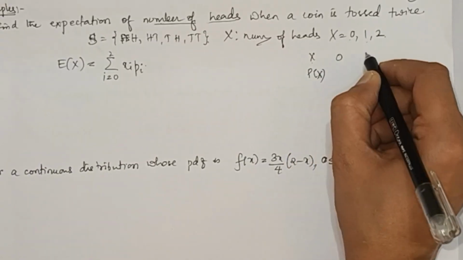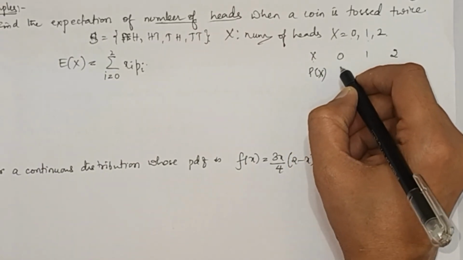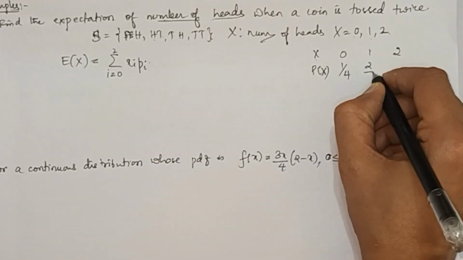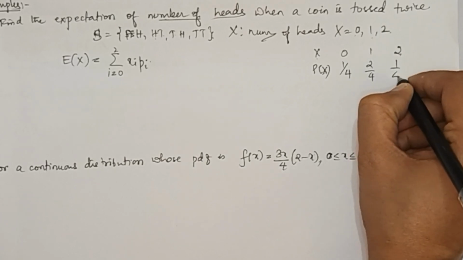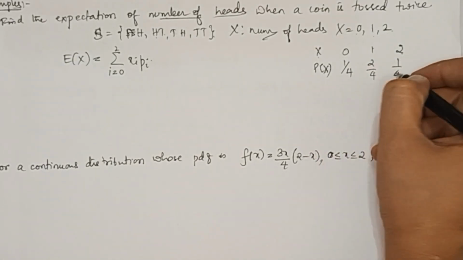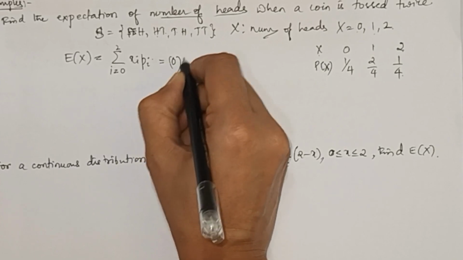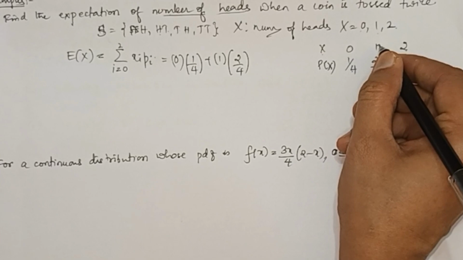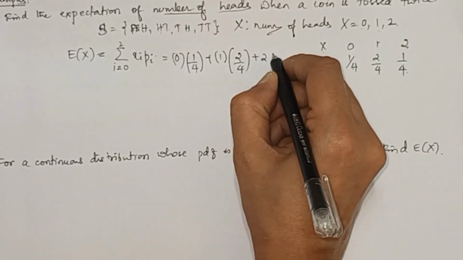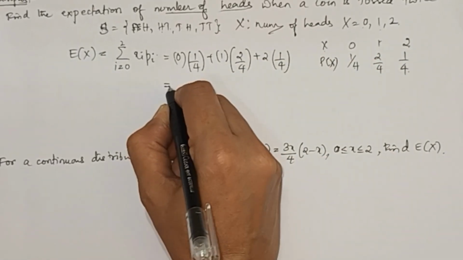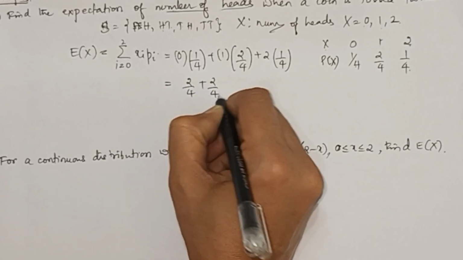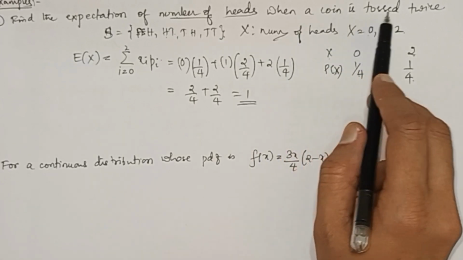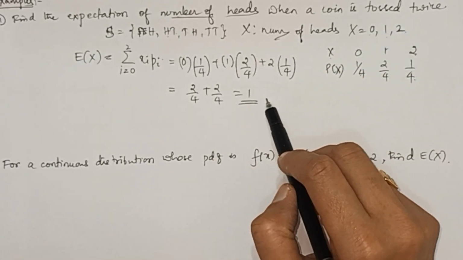X is 0, 1, 2. P of x for no head is 1 by 4. 1 head, HT or TH, so 2 by 4. Both heads, 1 by 4. So these are the values of P1, P2, P3. Substitute here: 0 into 1 by 4 plus 1 into 2 by 4, that is x1 P1 plus x2 P2 plus x3 P3, 2 into 1 by 4. So this gives you 2 by 4 plus 2 by 4 equal to 1. So expectation of number of heads when you toss a coin twice is equal to 1.